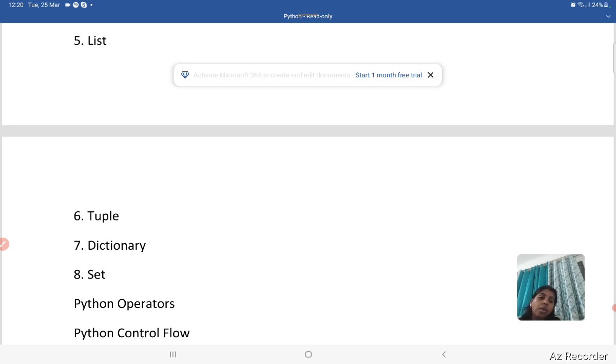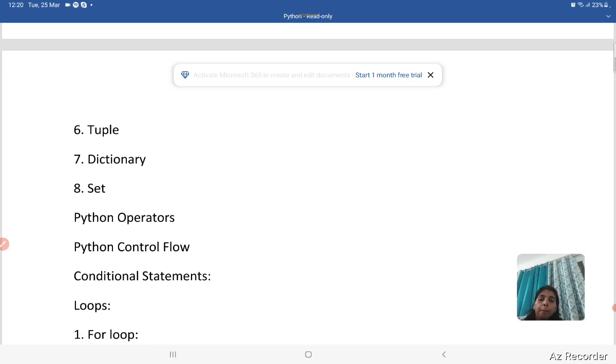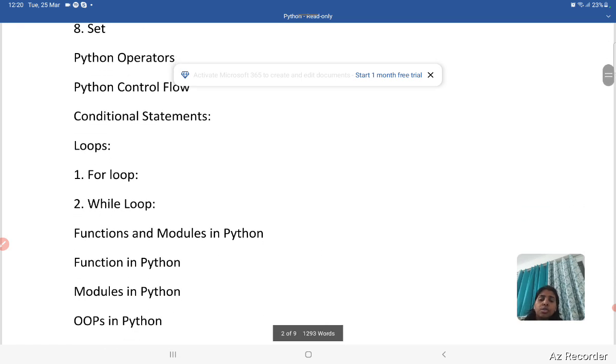So this is all about variables, rules for creating any variable, and some questions to discuss what is the legal way to create any variable name. So this is all about variables and data types, and in my next video I will move to data types one after another. I will discuss all the topics. So this is all the things which I have explained.